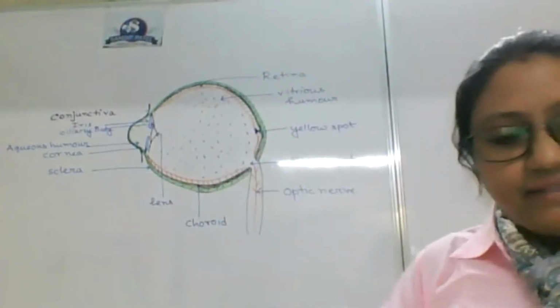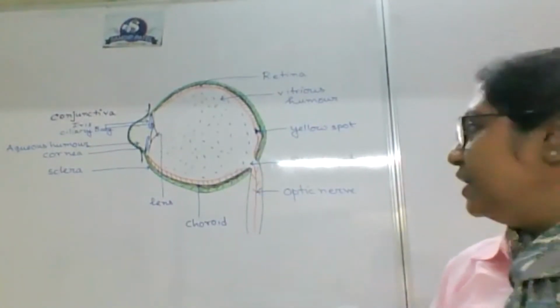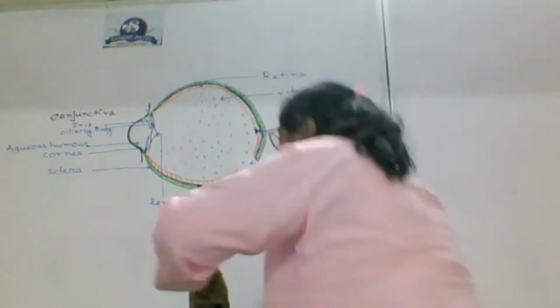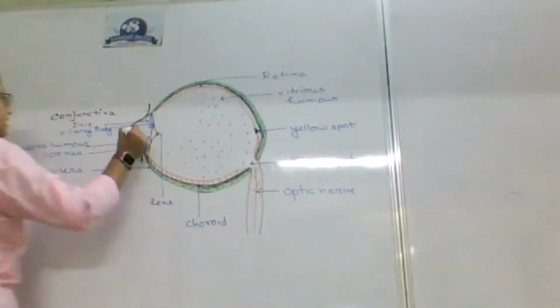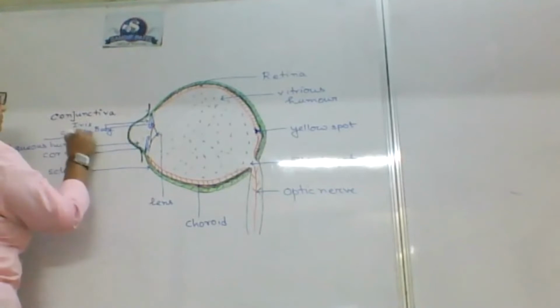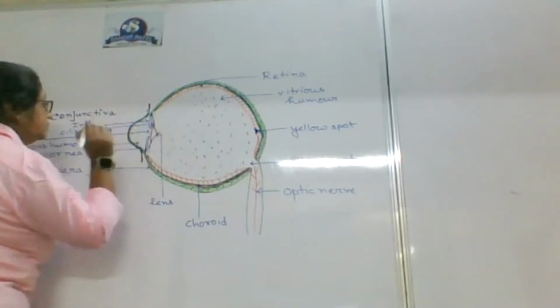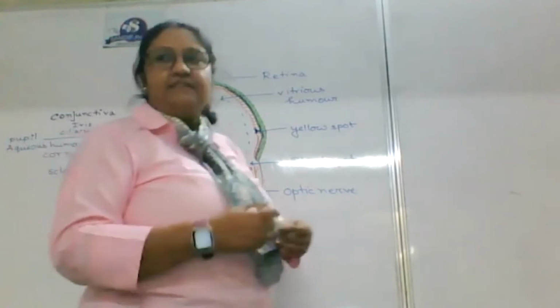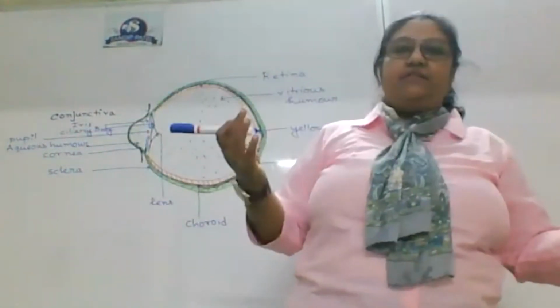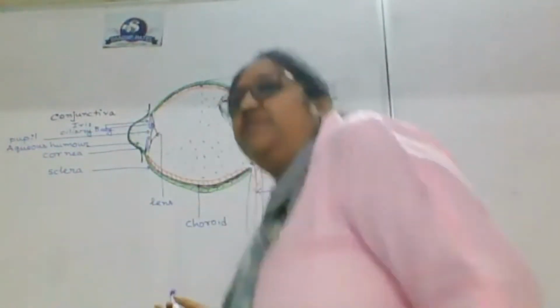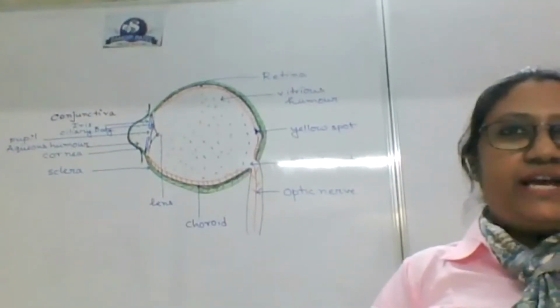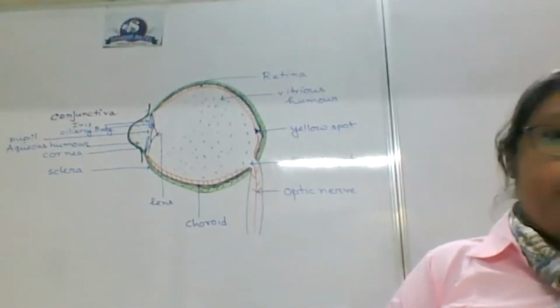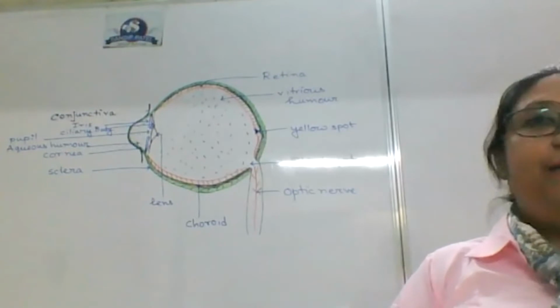I wish to mark that pore so that people will be able to understand it. This is the pore, which is known as the pupil. All of you must have seen detailed photographs which show the opening and closing, or rather the change in diameter, of the pupil.